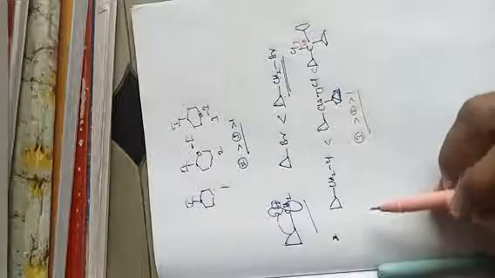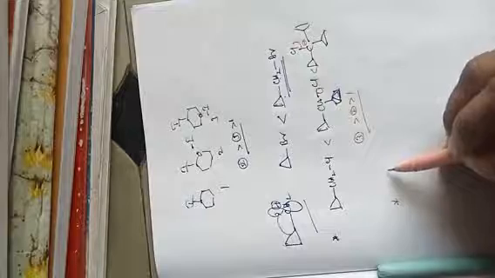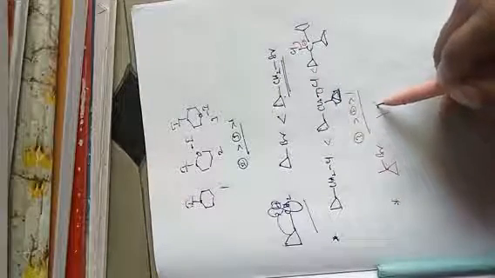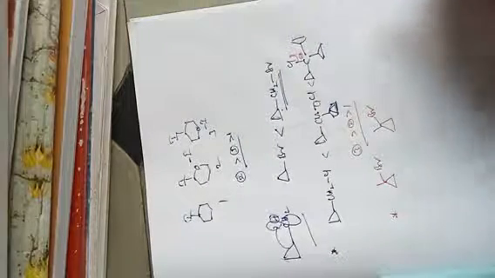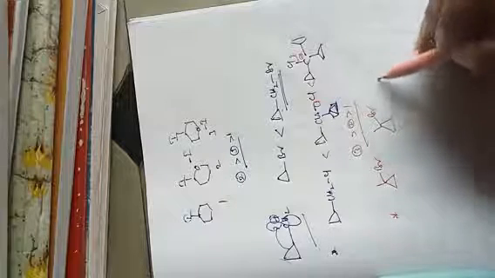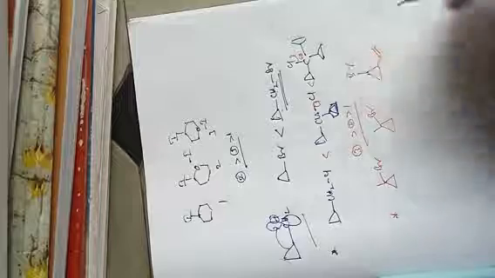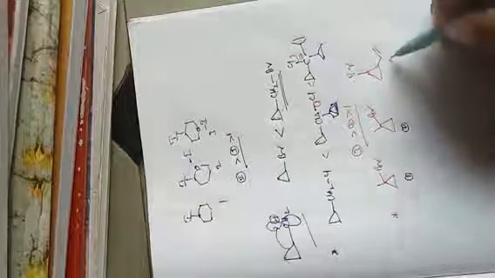For example, which alkyl halide is more reactive? Now this is the Br, and this is the Br, like this. Which is more reactive here?